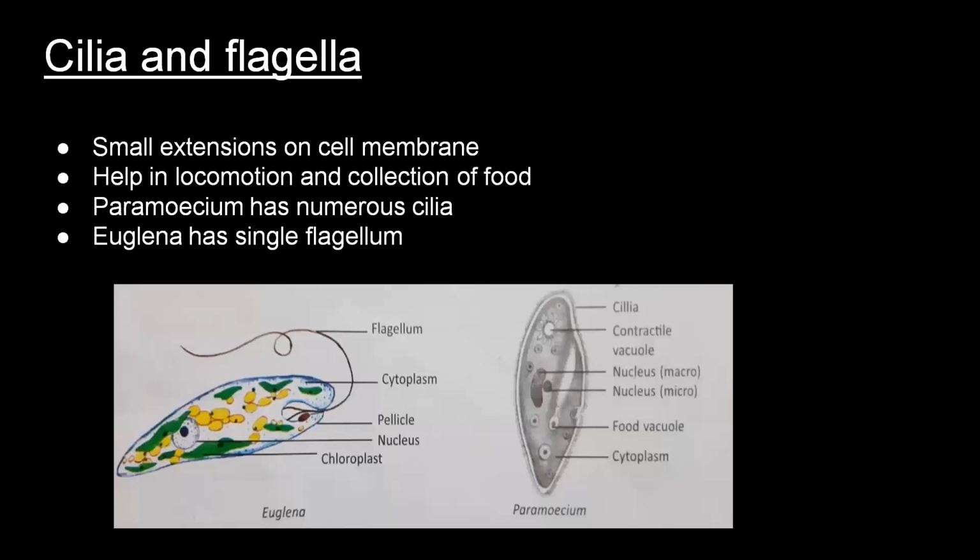Cilia and flagella. These are small extensions on the cell membrane. They help in locomotion and collection of food. In case of paramecium, numerous cilia are present, as you see from the picture. While in Euglena, there is a single flagellum, and both the cilia and flagellum are meant for locomotion, that means movement of the organisms, and for collecting the food.